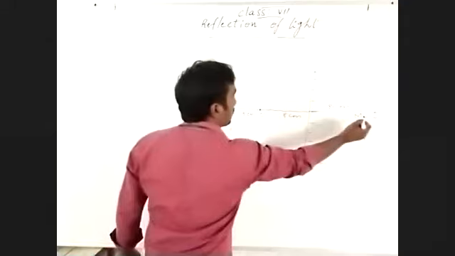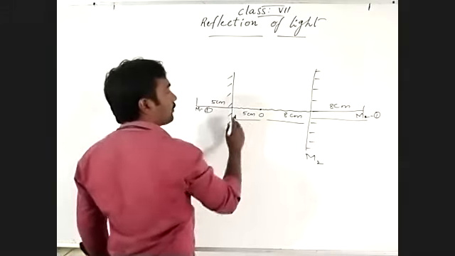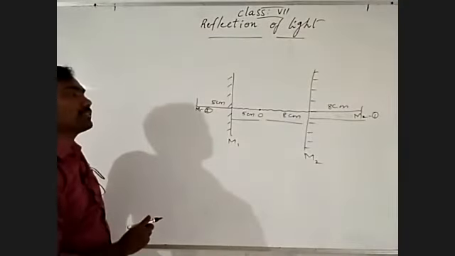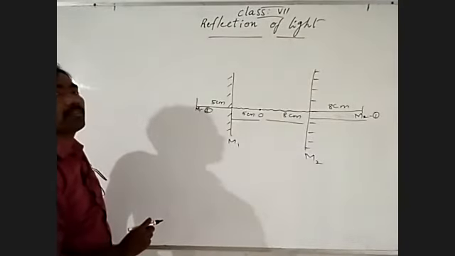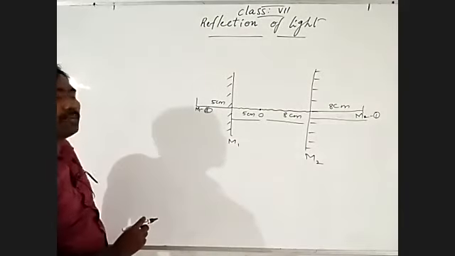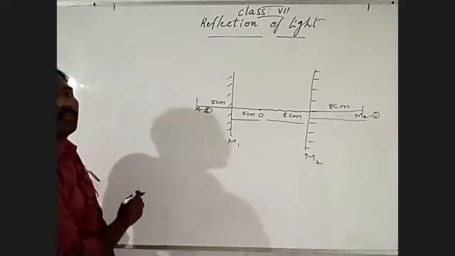What is the total distance? 8, 8 is 16, and 5 is 21.